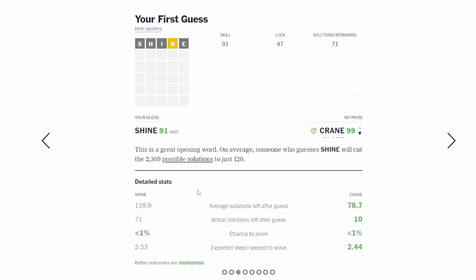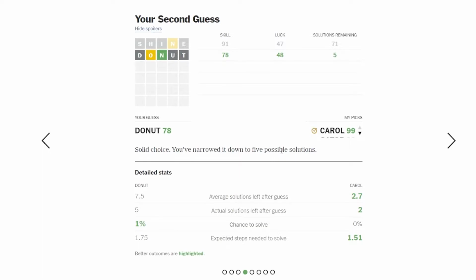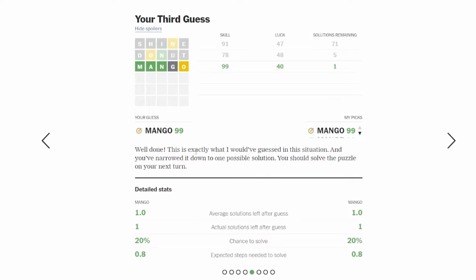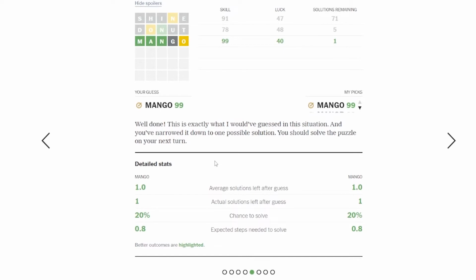After my first guess, on average there would be about 120 solutions left. There were actually 71 solutions left. Donut says it narrowed it down to 5 solutions. Drop my skill rating on that one. Guess there's probably something better I could have picked. I probably should have picked something with an A instead of a U. That would have been better. Mango, it said this was the best pick. I am curious how many solutions there would have been left if I had picked manor instead. Would it have also been 1?